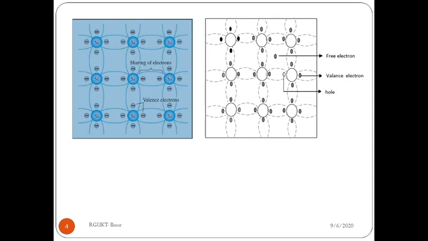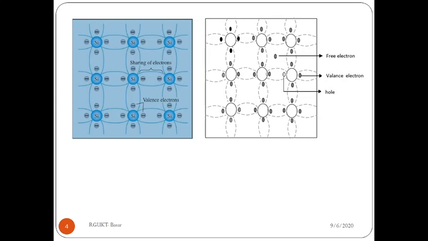Similarly, holes also increase. Holes have positive charge and electrons have negative charge. These two act as the charge carriers. Due to these free electrons and holes, the conduction in the material increases. When temperature increases, the concentration of free electrons and holes increases, thereby the conductivity of the material increases.